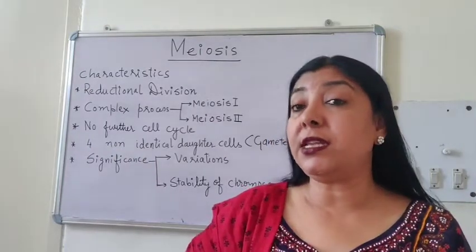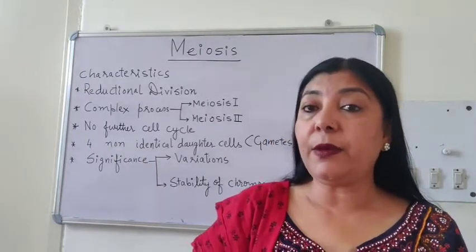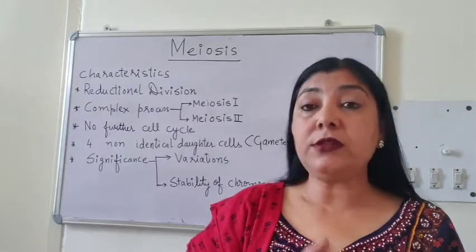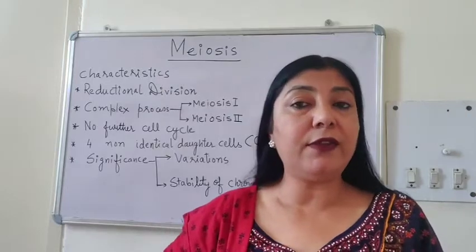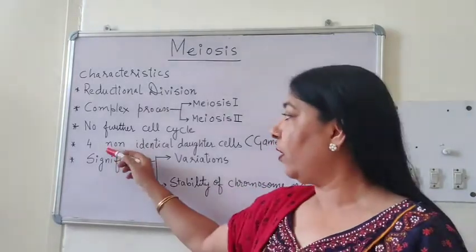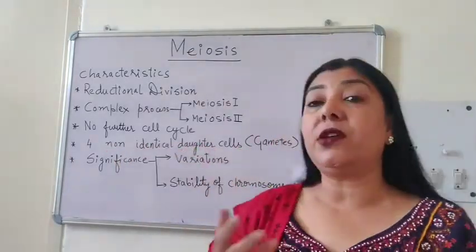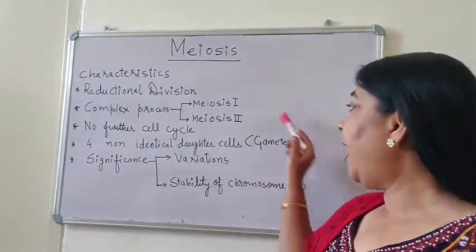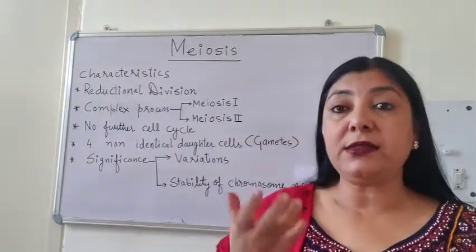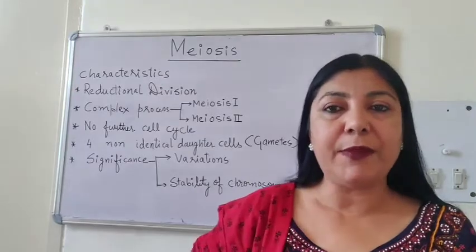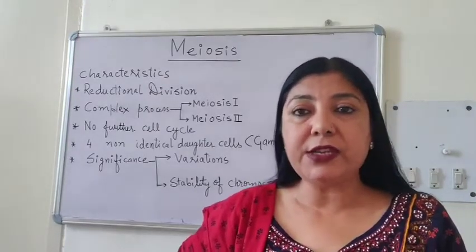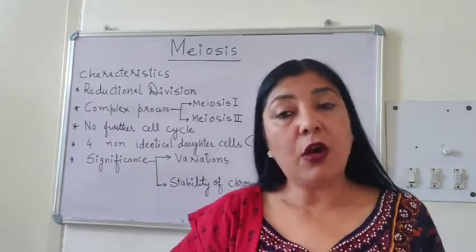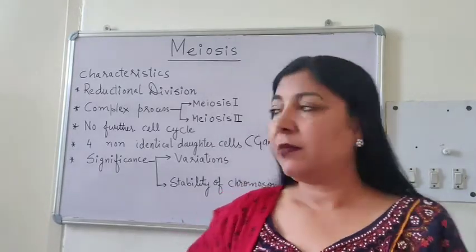But these 4 daughter cells will not be identical to their parent. Also, they will not even be identical to each other. They will show certain variations. So, 4 non-identical daughter cells are produced, and these 4 daughter cells may act as gametes. This is the reason why there are variations in the siblings of the same parents.